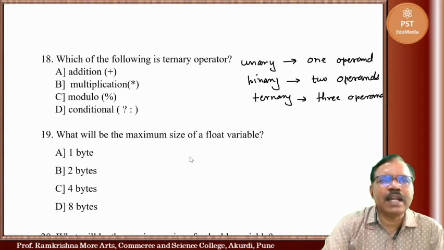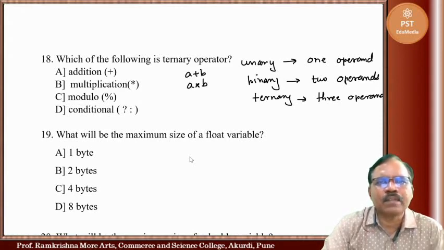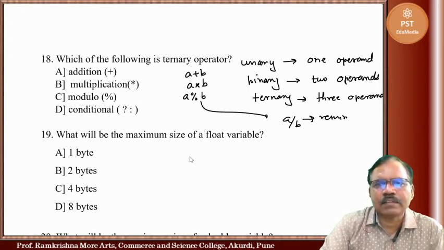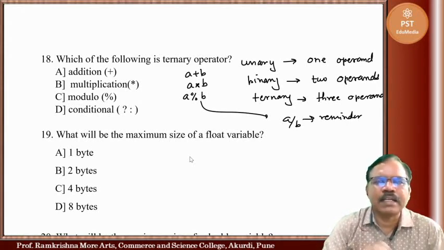Now if we see addition, you can have a plus b, multiplication a star b, then a modulo b. What is the meaning of this? A is divided by b and the remainder is taken.